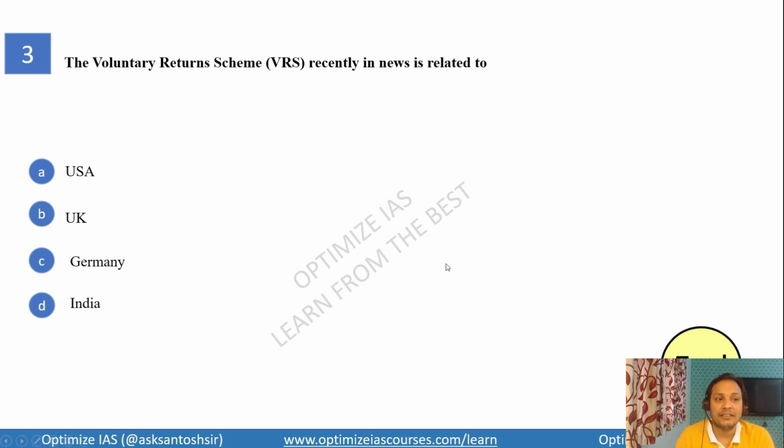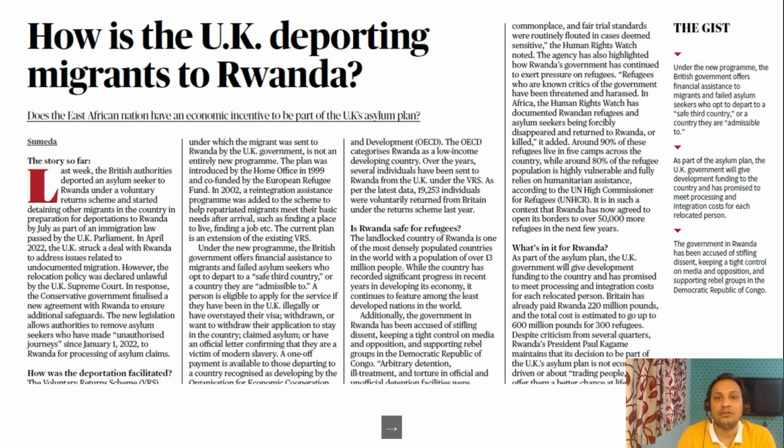So guys, basically this voluntary return scheme is related to UK. Recently UK has passed a bill which is also called the Rwanda bill, where all those asylum seekers who are not given permission to stay in UK will be deported to Rwanda. And for every person who is returned to Rwanda, they will be getting some money in return. So this is a very important bill which is in news. The scheme is called voluntary return scheme.